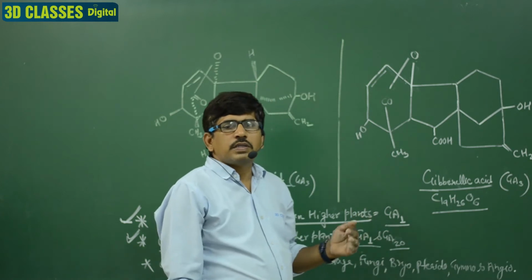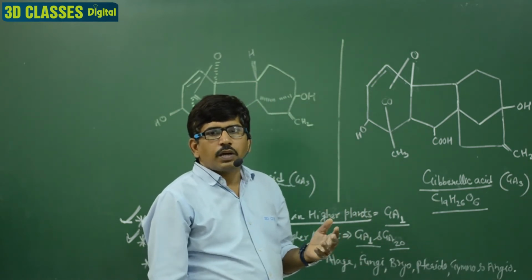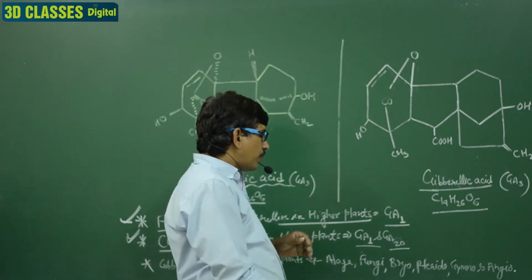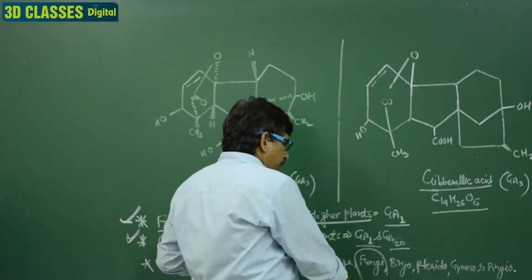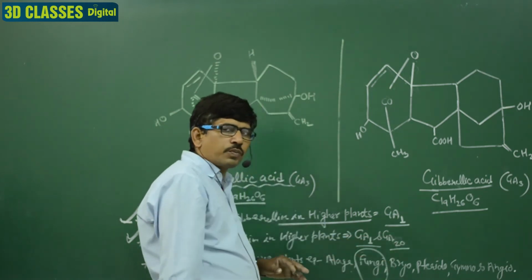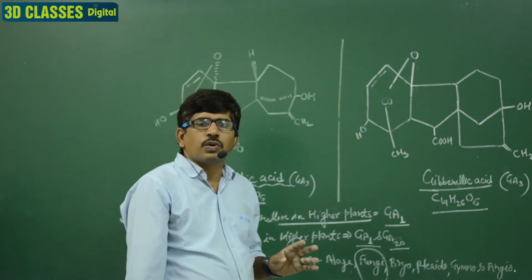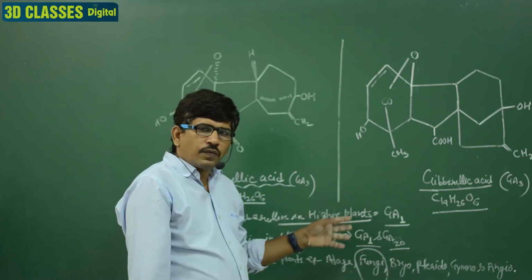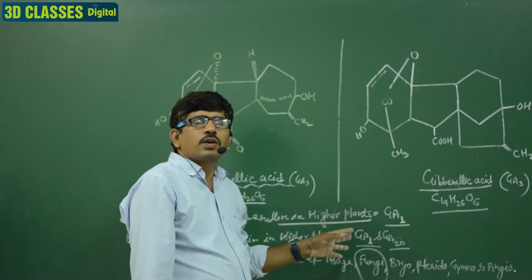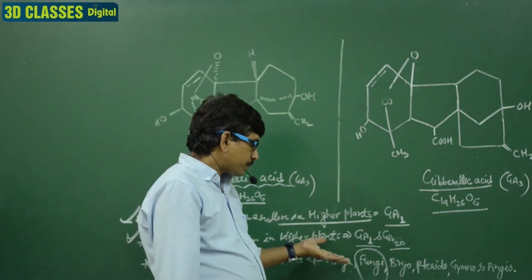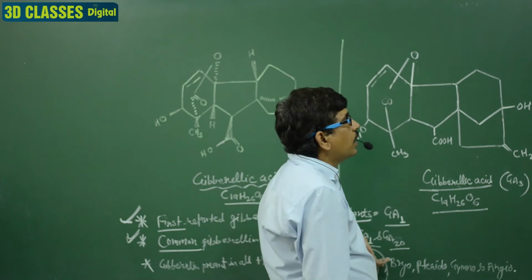Clear? Fungi also contain gibberellin, but fungi are not included in the plants. Fungi are treated differently, but in plants it ranges from algae to angiosperms: algae, bryophytes, pteridophytes, gymnosperms, angiosperms. Clear? These are included in the plants, and fungi are not. Fungi are included in the next kingdom, the fungal kingdom. Clear?